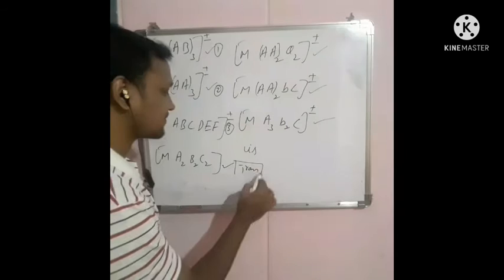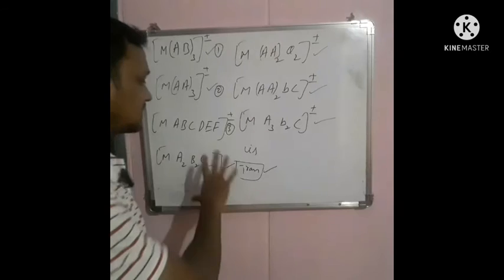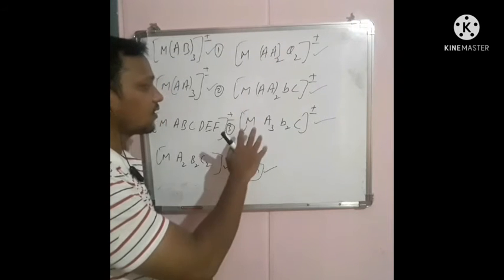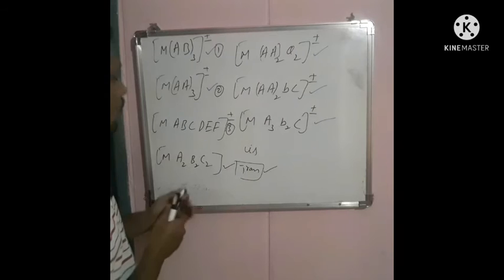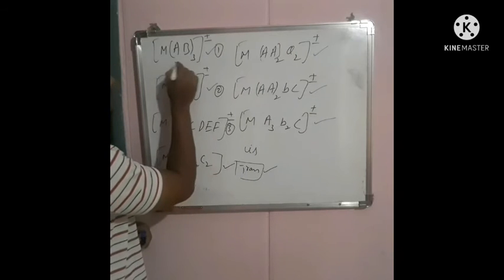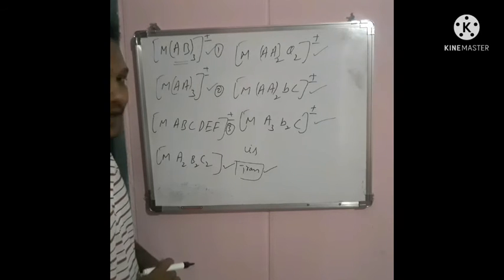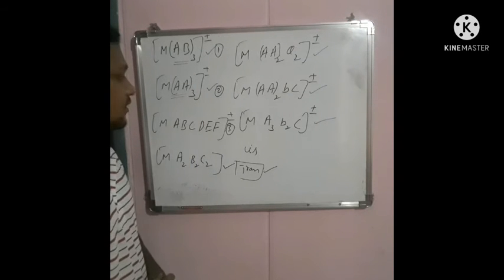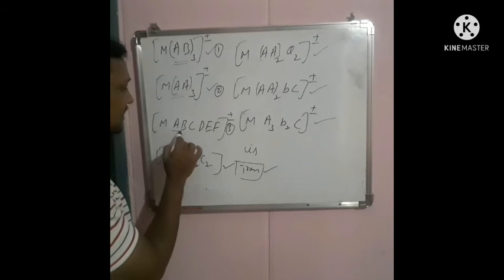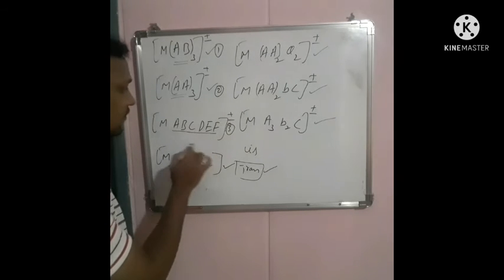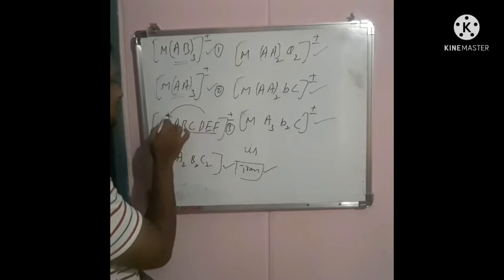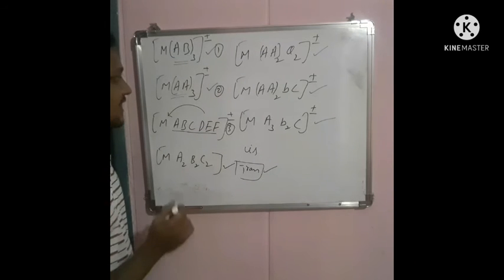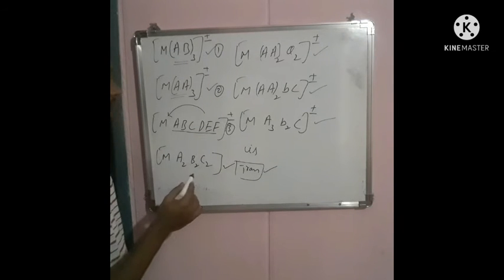So because the trans isomer has a plane of symmetry. Okay, this is the key point for finding the optical isomers in a given octahedral complex. What is AB thrice? AB thrice is the unsymmetrical bidentate ligand and AA is the symmetrical bidentate ligand, and here MABCDF, the sixth type of ligand which is attached to the central metal atom, is different. So this kind of coordination compound exhibits optical isomerism.